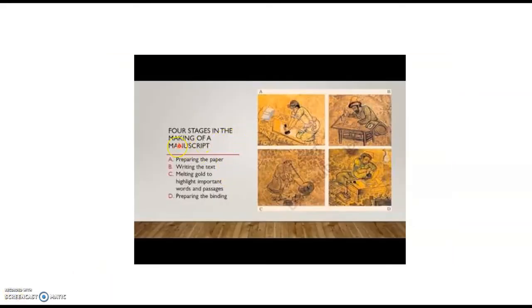Children, there are 4 stages in the making of a manuscript. First one, preparing the paper. Second stage, writing the text. Third stage, melting gold to highlight important words and passages. Fourth stage, preparing the binding. So these are the 4 stages in the making of a manuscript.